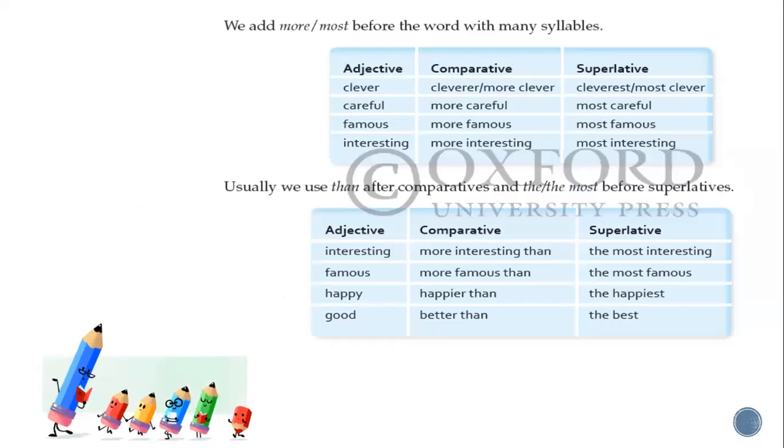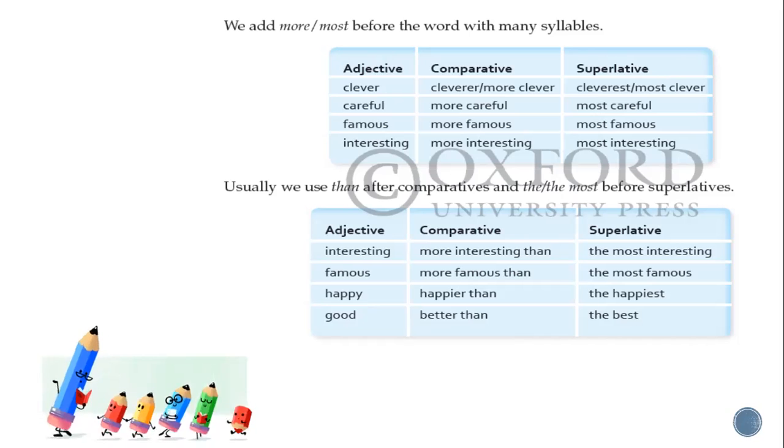Now, we add more and most before the words with many syllables. So here, clever. If you see the syllables, it is not having only two. Cle-ver, so it has more syllables. So if there are more syllables, we use more or most before that. If we are comparing, then it will be more. If it is superlative, we will use most. So clever, cleverer, cleverest, more clever, most clever.